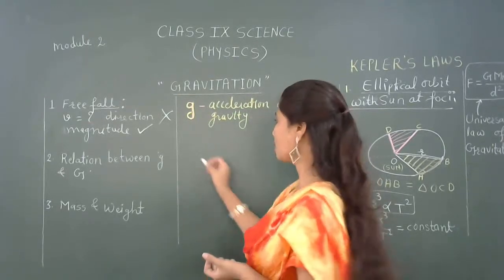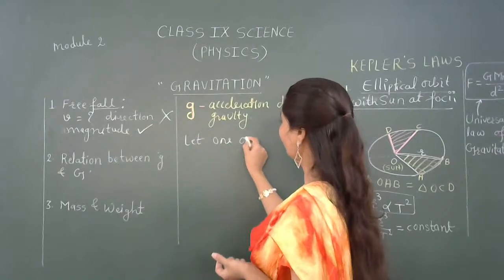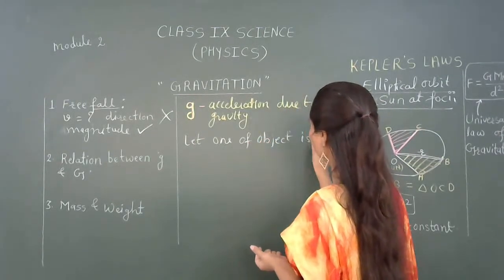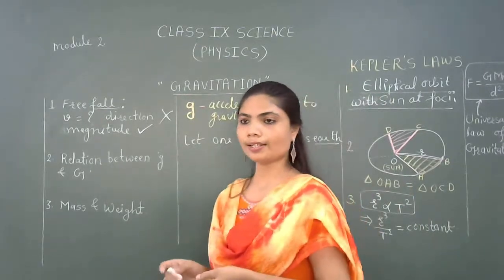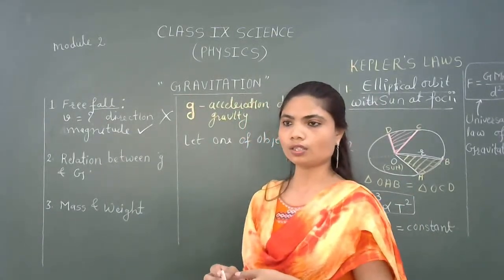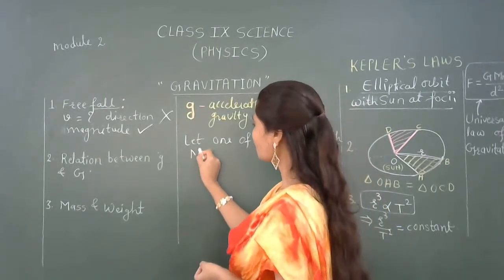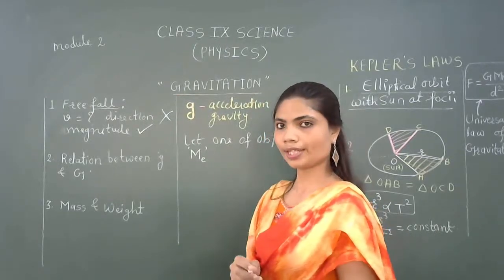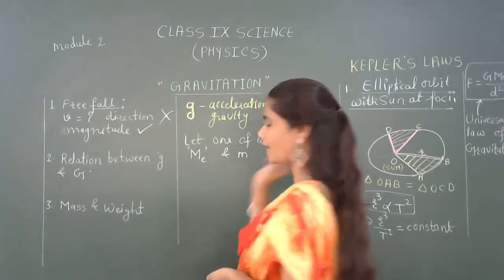Suppose one of the objects is Earth. One of the masses will be the mass of Earth, which is denoted by capital M, and the other object will have mass small m.